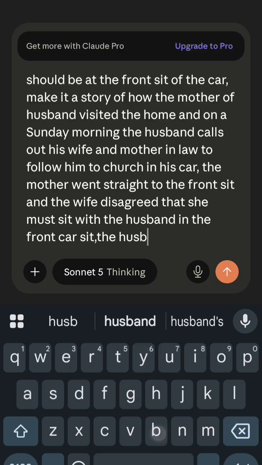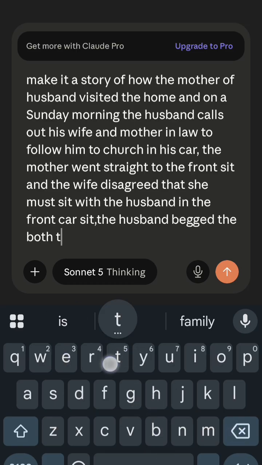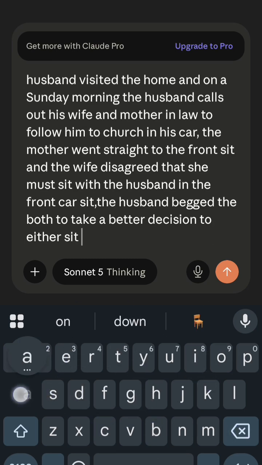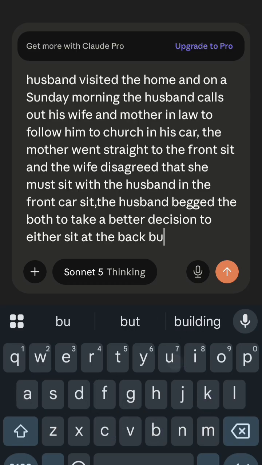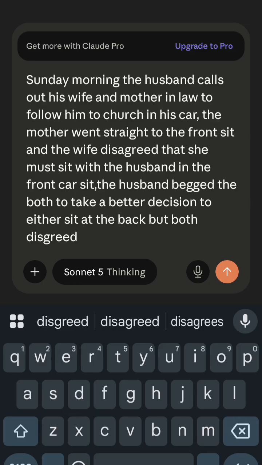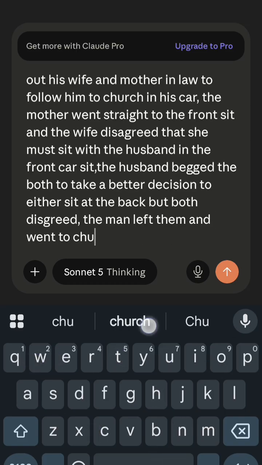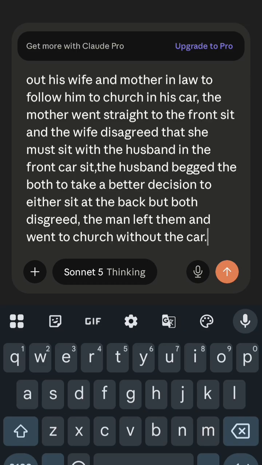The husband begged them both to take a better decision, to either sit at the back, but both disagreed. The man left them and went to church without the car. So this is what we have.